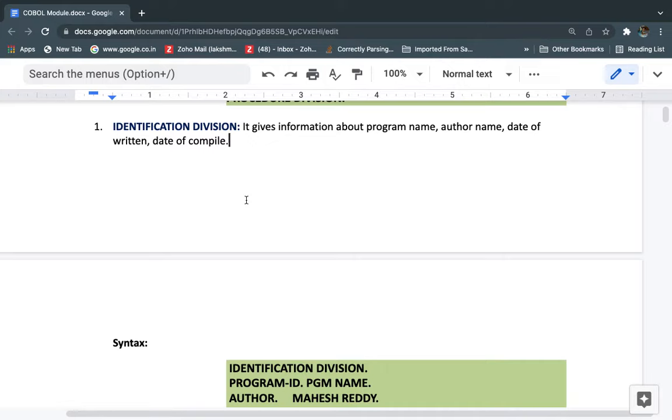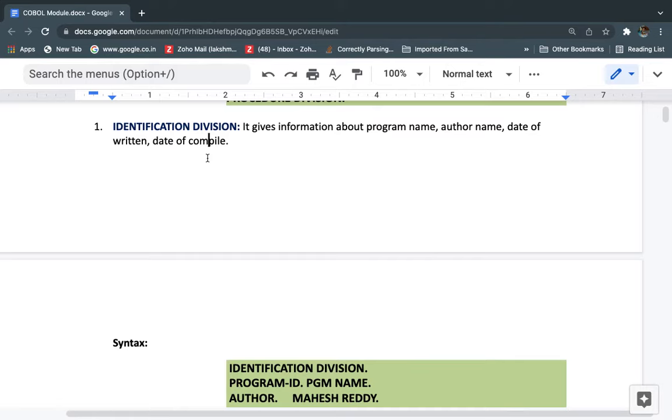By using that we can identify that this person is working in X company. Similarly, in a COBOL program also, how can we identify what the program is, what the program name is, and who wrote this program? All this information we write under the identification division. The name itself says identification, so this division we write for identification of the COBOL program.